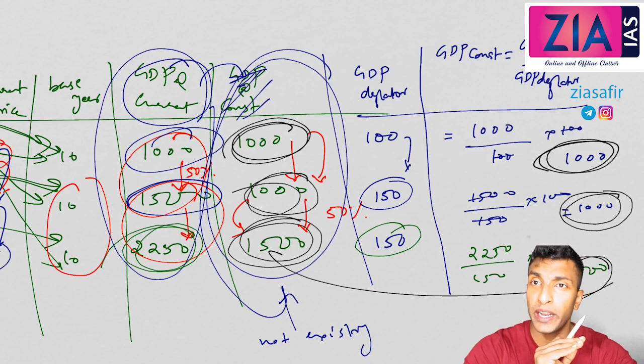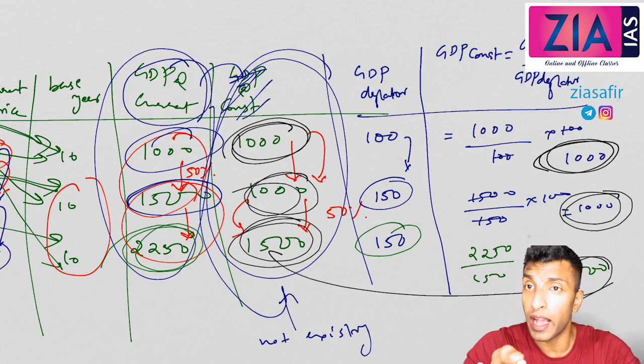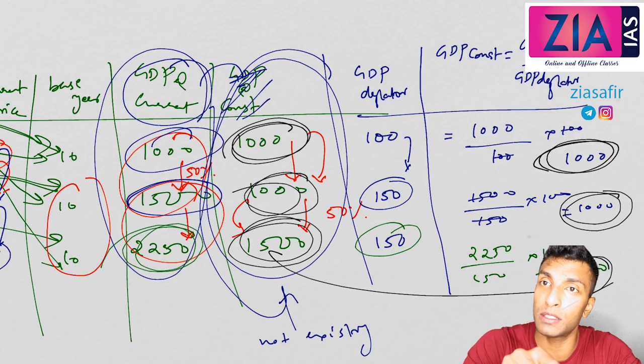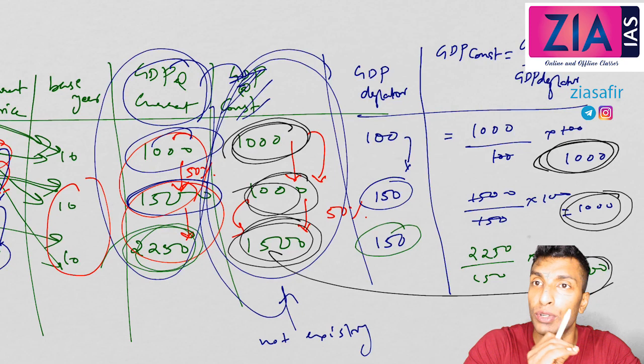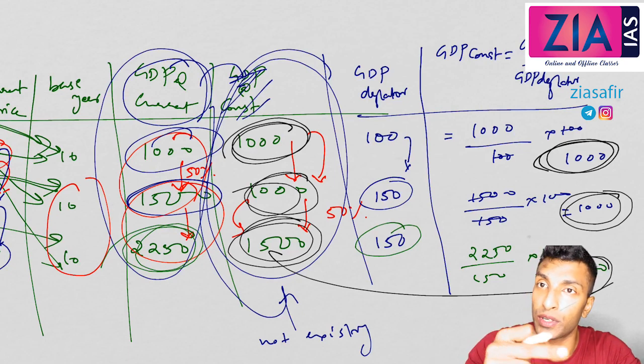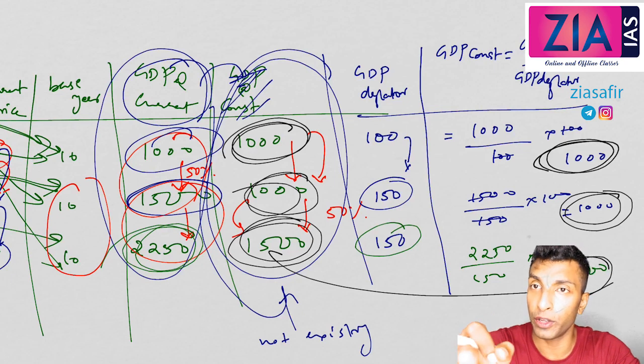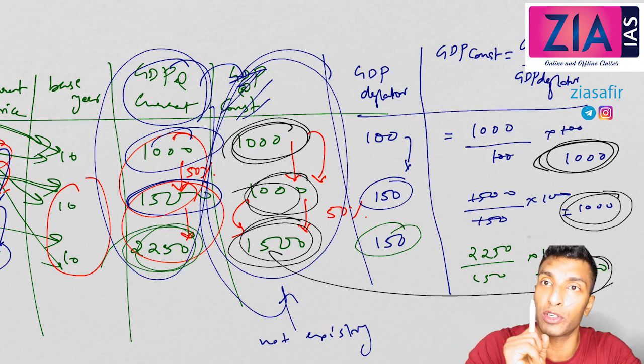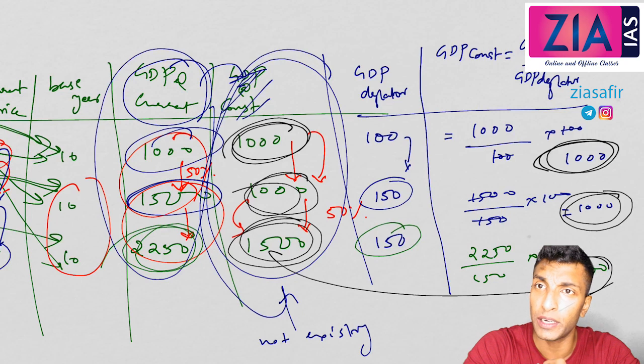So I hope I have explained what is current prices, constant prices, and I've also explained why constant price is better, because constant price GDP will change only if there is an actual change in production, whereas GDP at current price will change either because of increase in production or because of inflation or because of both. So which one is better? GDP at constant is better.